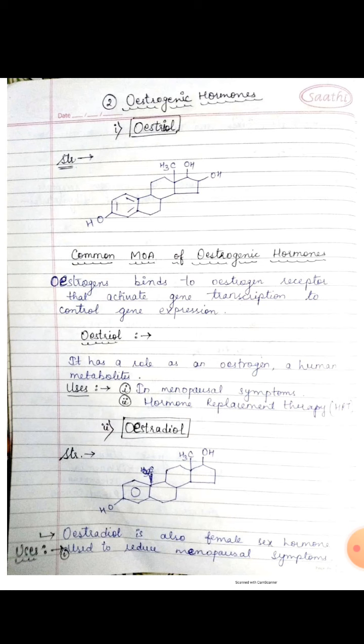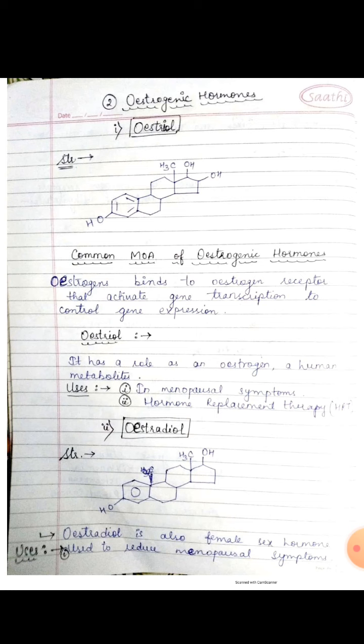Now come to the mechanism of action of the estrogens. Estrogens bind to the estrogen receptor, and bring about their effect by stimulating the specific estrogen receptor on the target cells. After that, the estrogen receptor complex moves to the nucleus and binds to the estrogen response elements present on the target gene, and brings about the synthesis of specific proteins involved in the effect of estrogens. Some of the quick actions may be mediated by other mechanisms not related to the genomic mechanism.